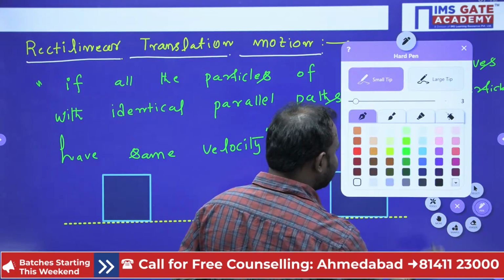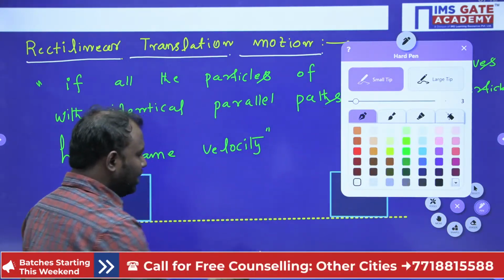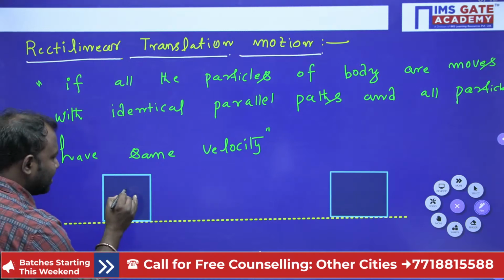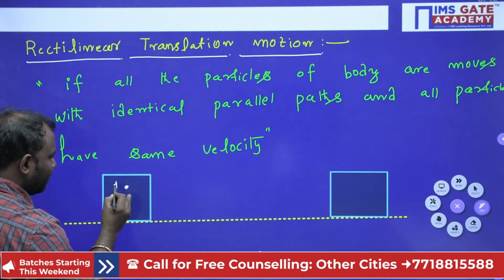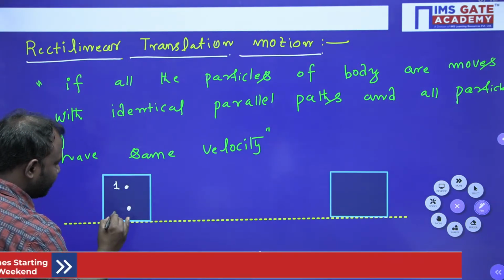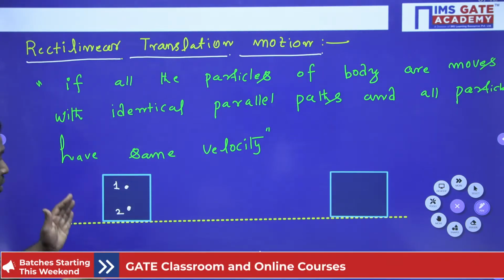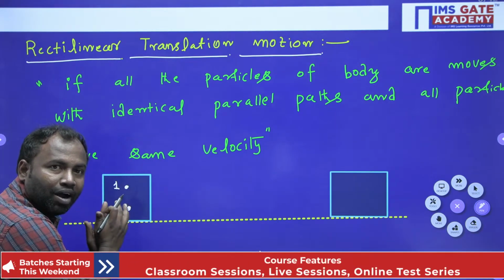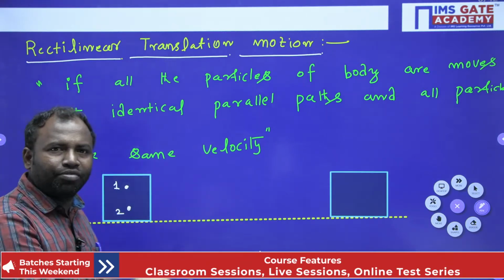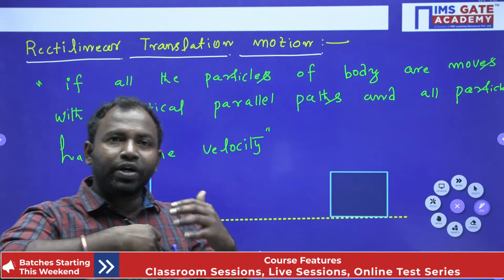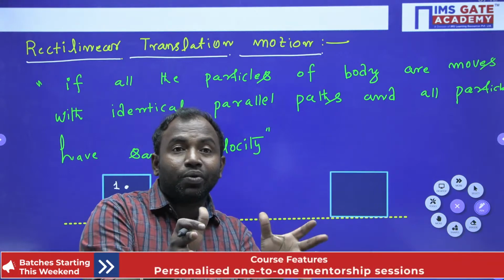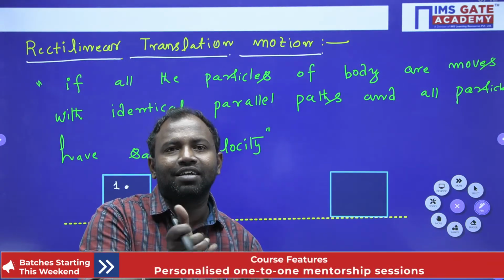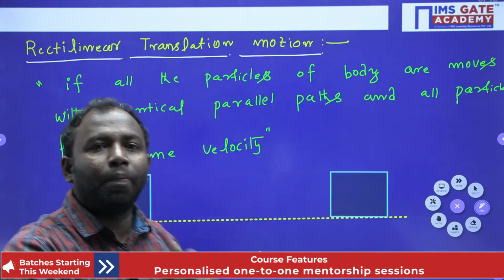Now here in this case, I am taking two particles, say this is particle 1 and this is particle 2. So many particles are there in the body, but in order to clear you the rectilinear translation motion, I am taking two particles of the body.